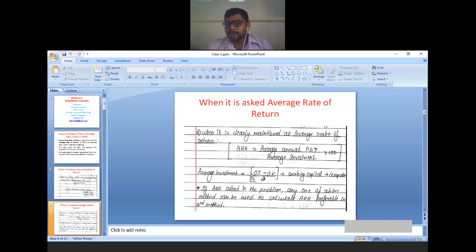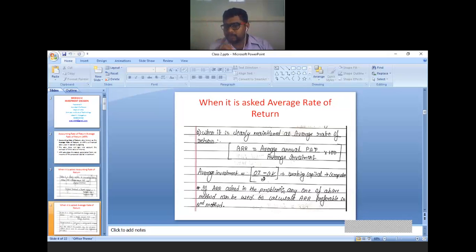What do you mean by average investment? The formula is here. Average investment is equal to original investment minus the scrap value or salvage value, divided by 2, plus working capital amount plus scrap value amount. This is the formula. So average investment, how to calculate? Very, very important. Original investment minus scrap value divided by 2. Original investment minus scrap value divided by lifetime of the years is the calculation of depreciation.